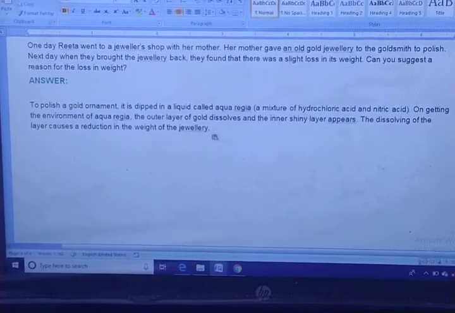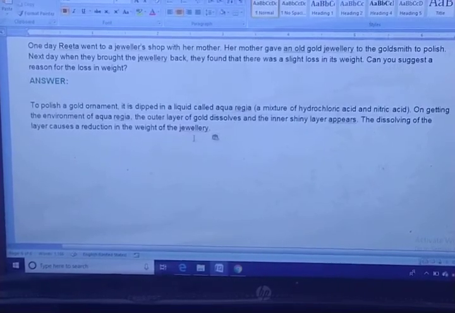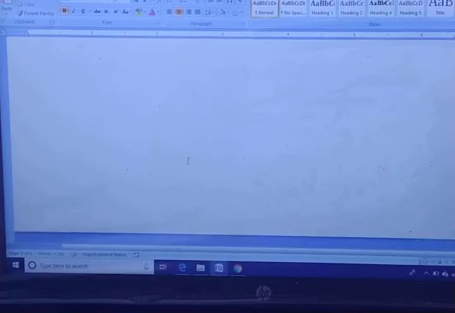To polish a gold ornament, it is dipped into a liquid called aqua regia. Remember, this is the strongest acid solution: aqua regia, a mixture of 3 moles of HCl and 1 mole of HNO3. On getting into the aqua regia, the outer layer of the gold dissolves and the inner shiny layer appears. The dissolving of the layer causes a reduction in the weight of the jewelry. So that was our NCERT question answers.